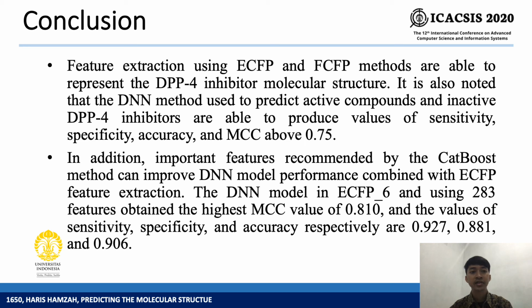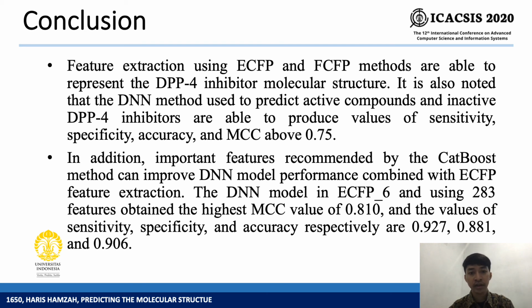The first, feature extraction using ECFP and FCFP methods is able to represent the DPP-4 inhibitor's molecular structure. It's also noted that the DNN method used to predict active and inactive DPP-4 inhibitor compounds is able to produce values of sensitivity, specificity, accuracy, and MCC score above 0.75. The second, important features recommended by the CatBoost method can improve the DNN model performance combined with ECFP feature extraction.